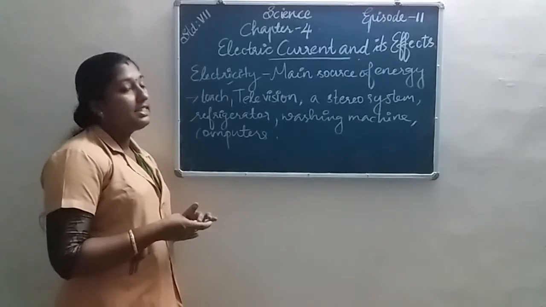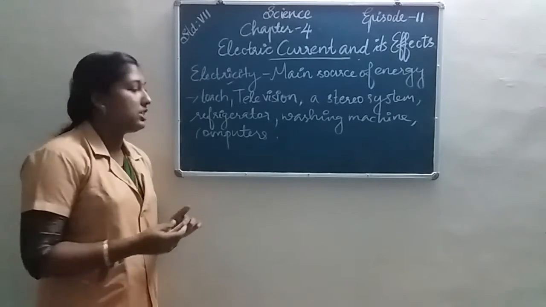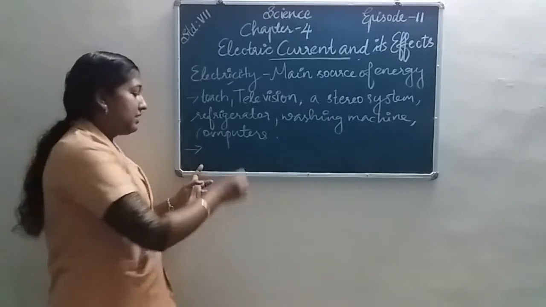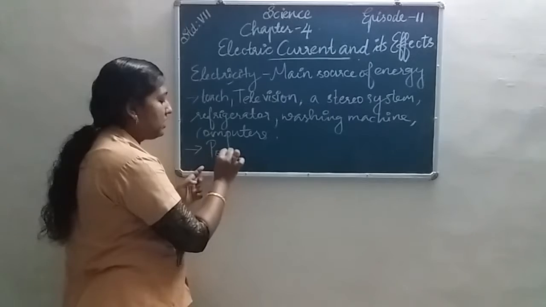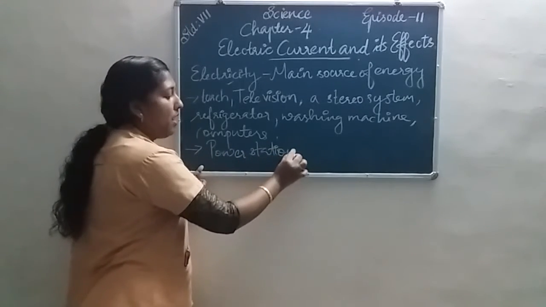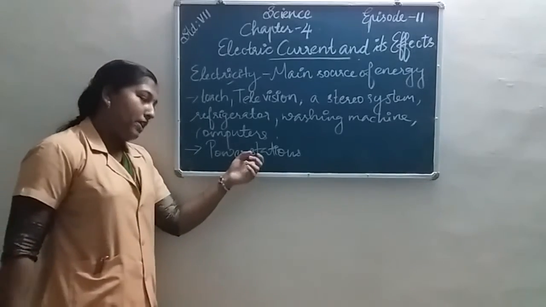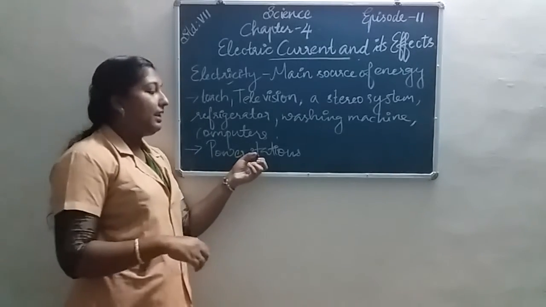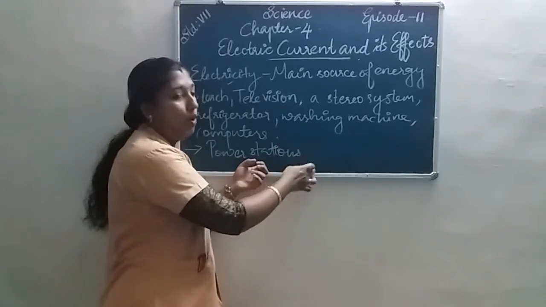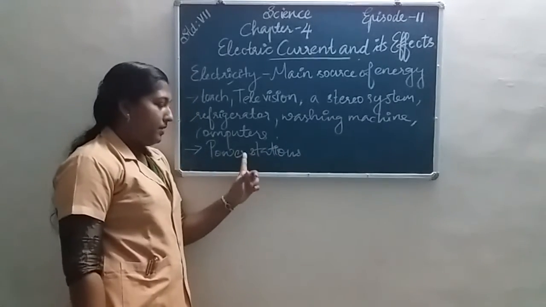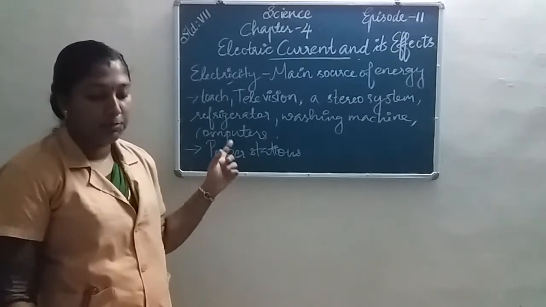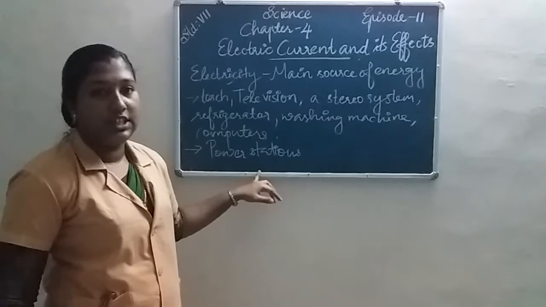We know that electricity is produced in power stations. Where is electricity produced? Electricity is produced in power stations. From power stations, we get electricity at high voltage at home.